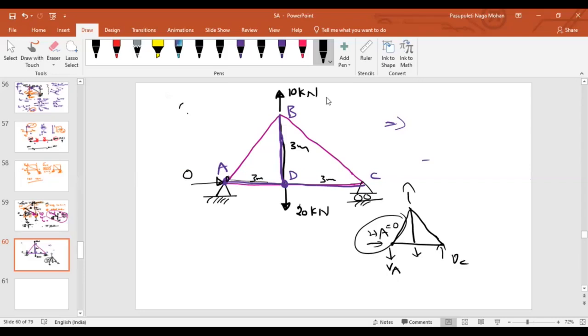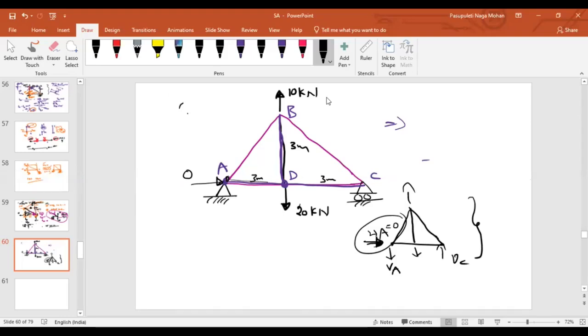Sir, could you explain once again, please? See, here I have considered the entire truss, is it right? Yes, sir. Now, if I look at the entire truss, is there any applied force along the horizontal direction? No, sir. That means what about this force? 0. This is what I have looked at on the entire truss, isn't it?